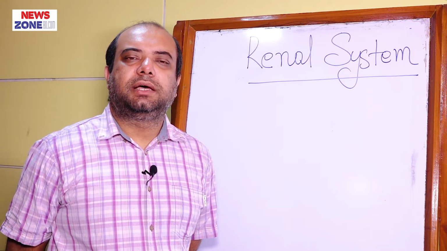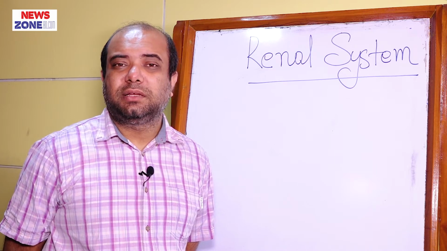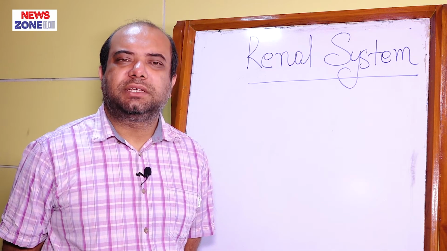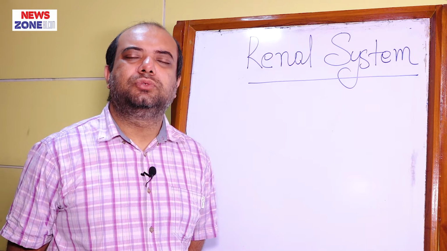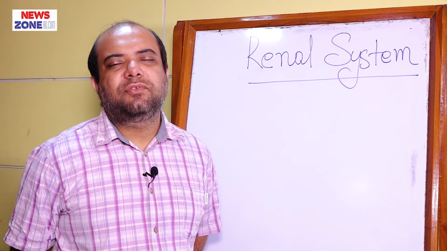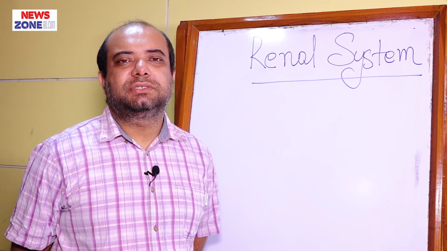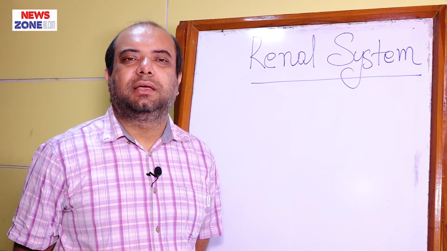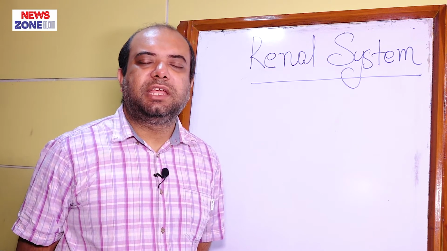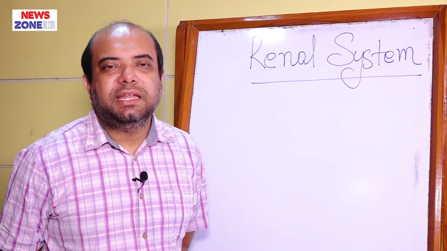As you know, the kidney is anatomically divided into cortex and medulla, and those nephrons which are present in the cortex, that means outer cortex, are called cortical nephrons. And juxtamedullary nephrons are also situated in the cortex, but in the inner cortex which is near to the medulla. Juxta means near or nearby.